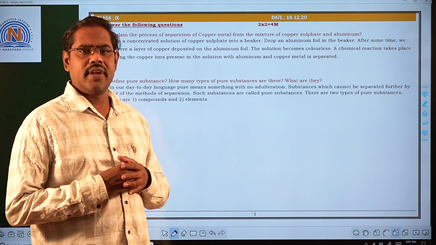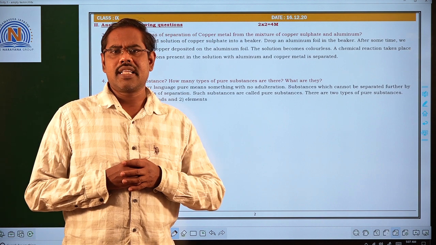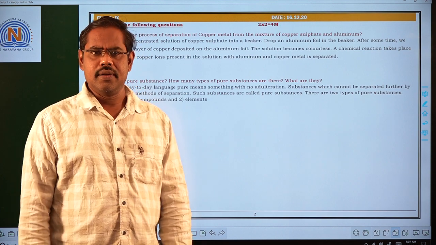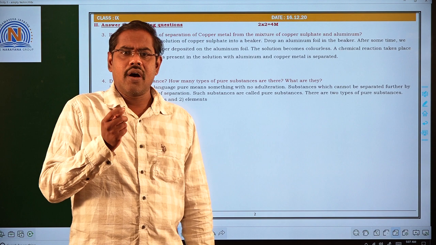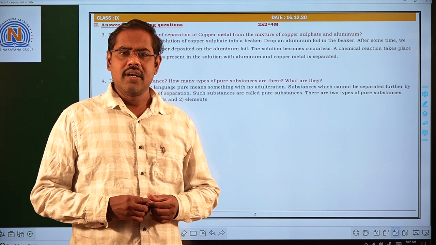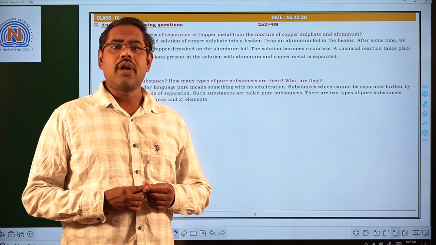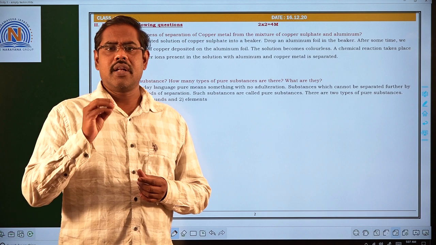To do this activity we require a beaker, copper sulfate solution, and aluminum foil. First we take the beaker and pour the concentrated copper sulfate solution. Next we keep the aluminum foil in it and don't disturb the apparatus for some time.